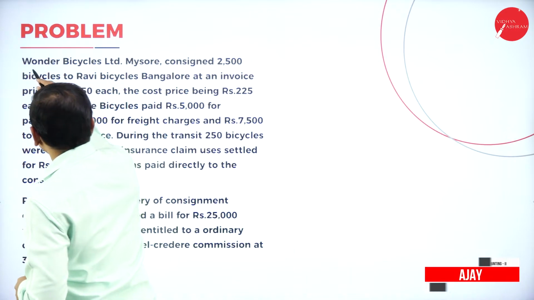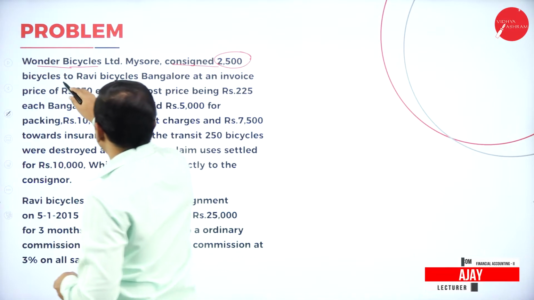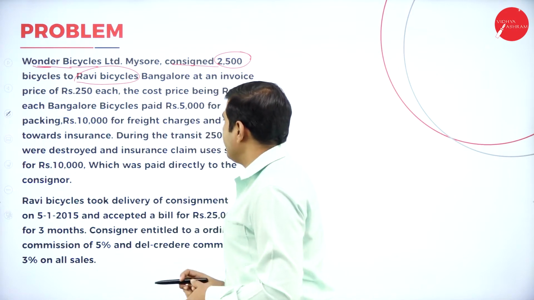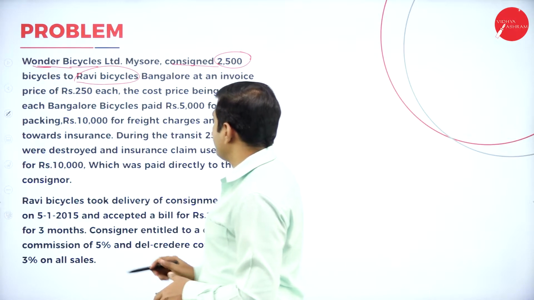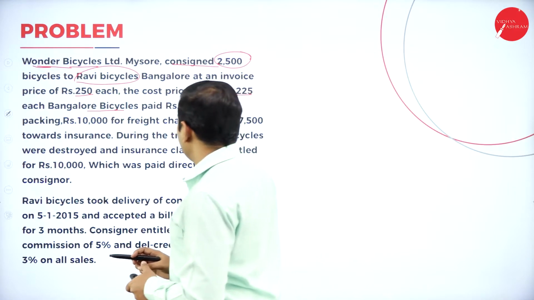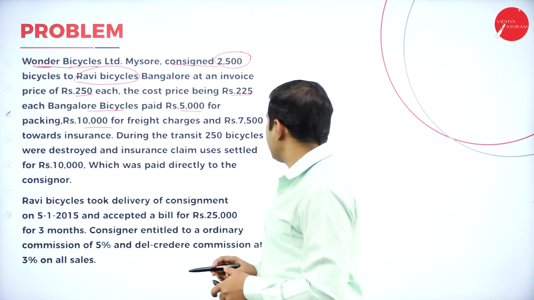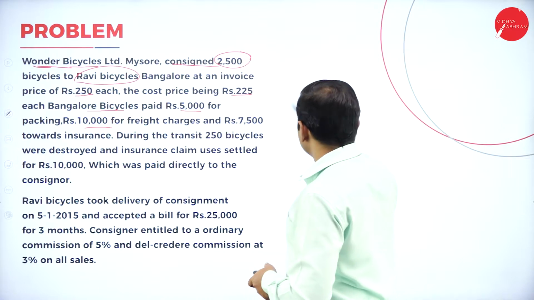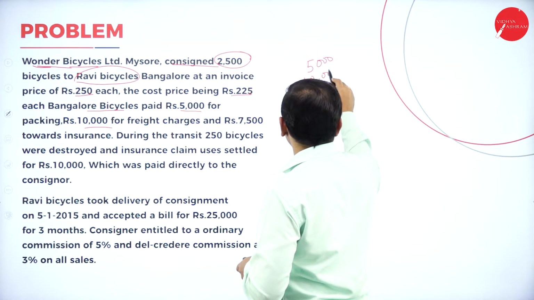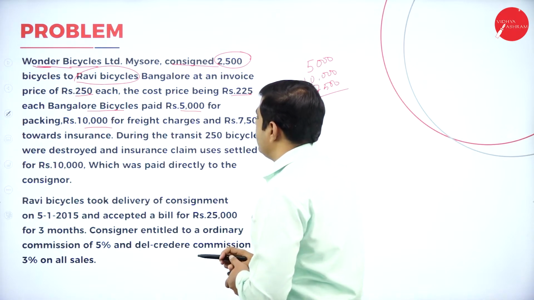So here, Wonder Bicycles Limited, Mysuru consigned 2,500 bicycles to Ravi Bicycles. Here the consignor is the Wonder company and the consignee is Ravi Bicycles, Bangalore, at the invoice price of 250 rupees and the cost price is 225 rupees each. Bangalore Cycles paid 5,000 rupees for packing, 10,000 rupees for freight charges and 7,500 rupees towards insurance.